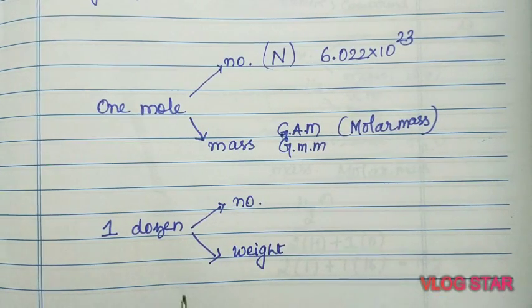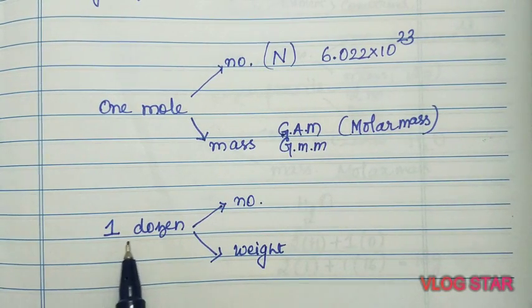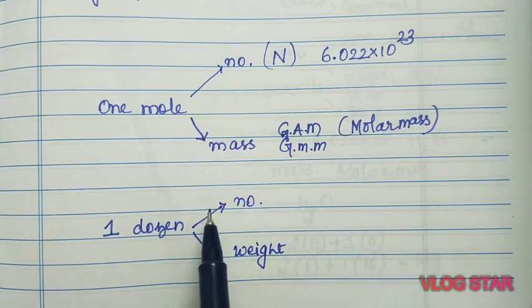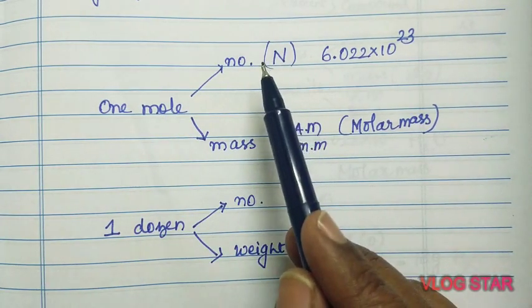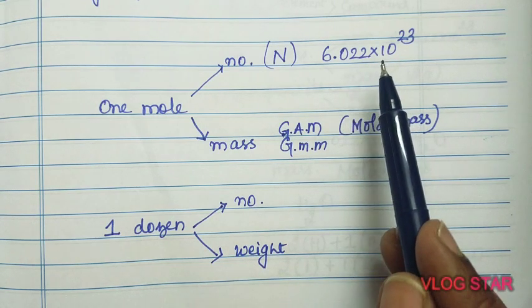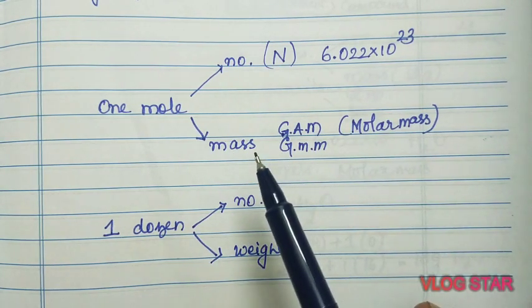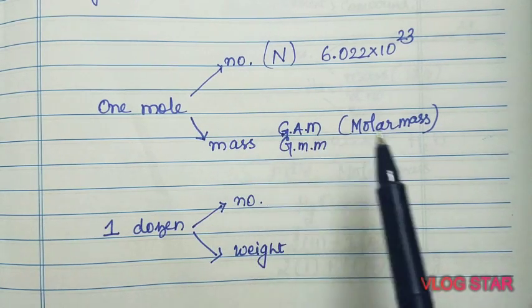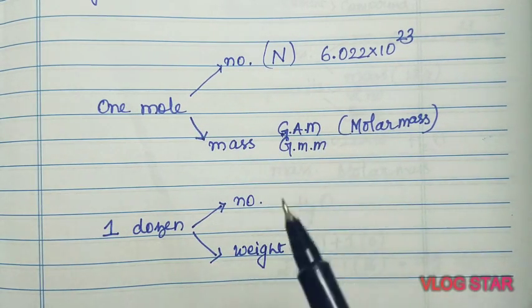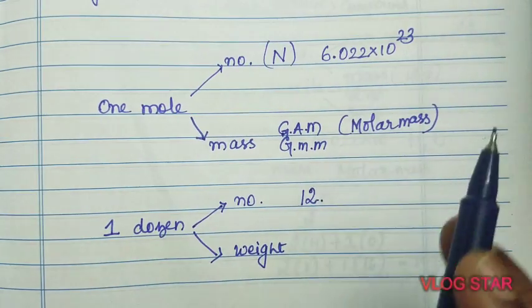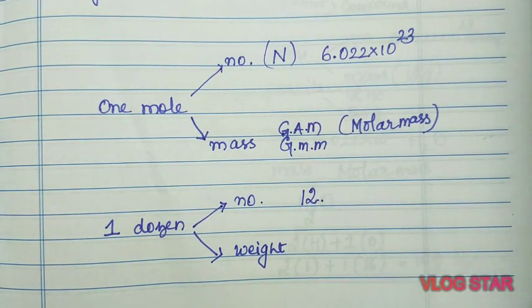So you can very well relate it with 1 dozen. 1 dozen is related to number as well as weight. In the same way, 1 mole is related to a number, which is constant and is called the Avogadro constant. Like weight, this is related to mass, so we know it is related to molar mass. Like this 12 constant, this Avogadro constant is also constant. It will not change.